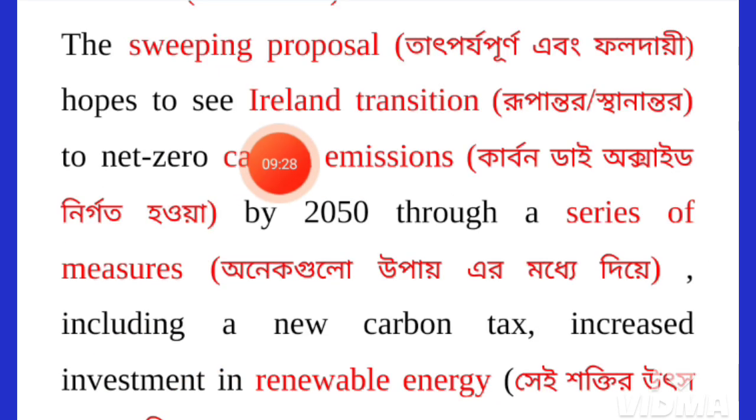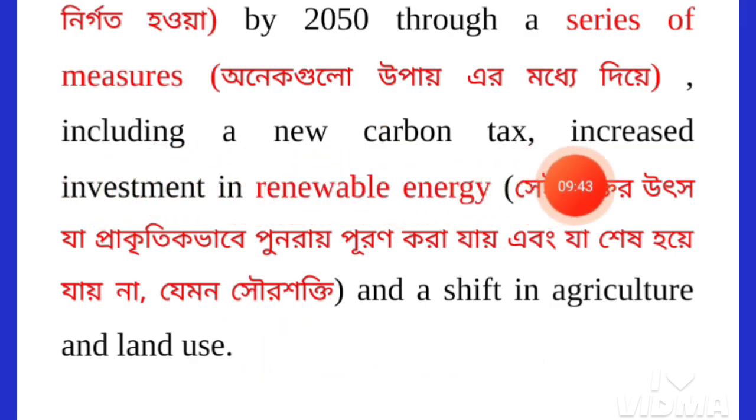The sweeping proposal hopes to see Ireland transition to net zero carbon emission by 2050 through a series of measures, including a new carbon tax, increased investment in renewable energy, and a shift in agriculture and land use.